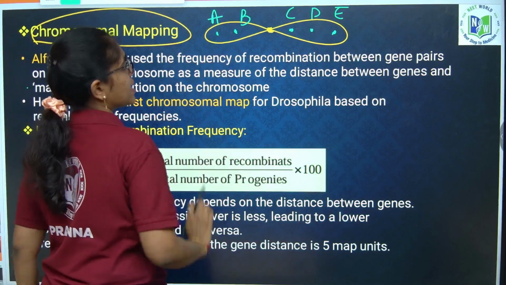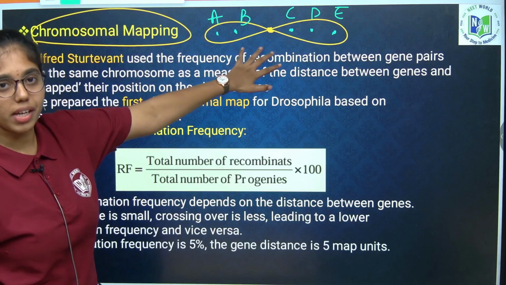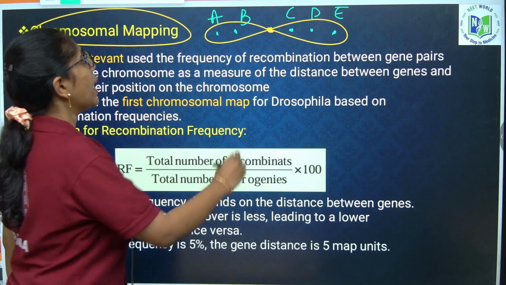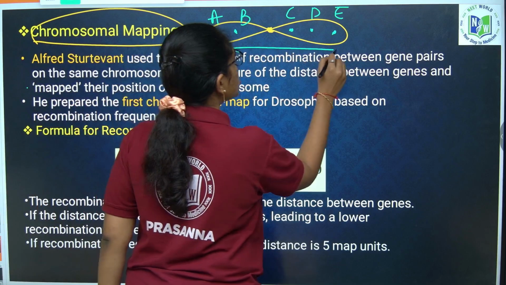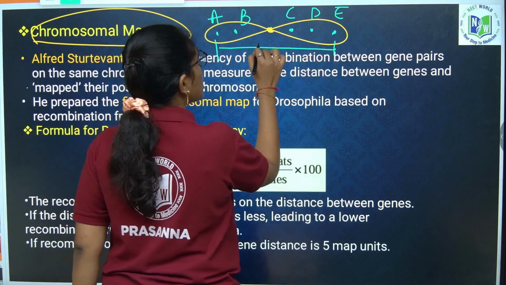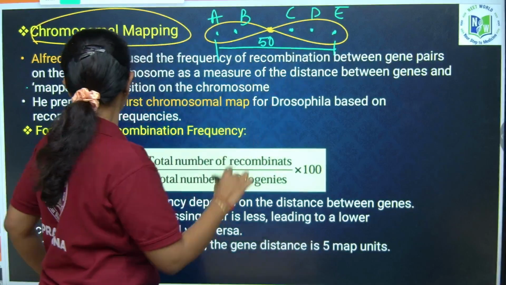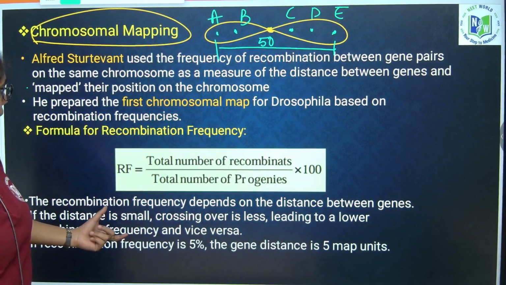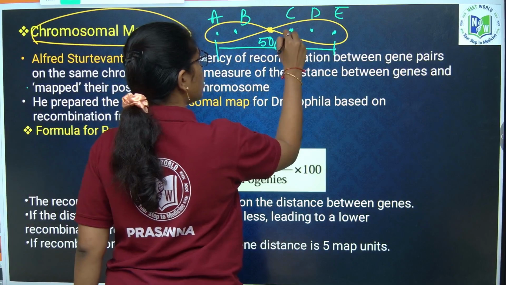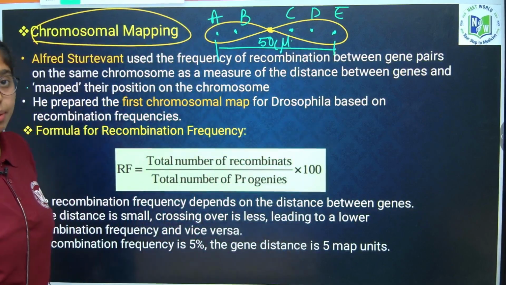For example, there are 5 genes present on this chromosome. He might be giving you the distance between A and E as 15 centimorgans. The unit is centimorgan.